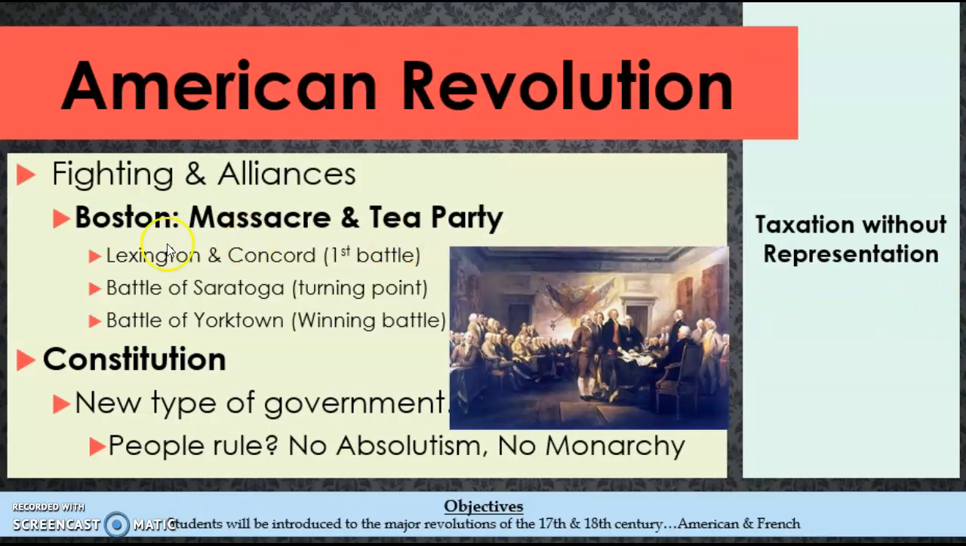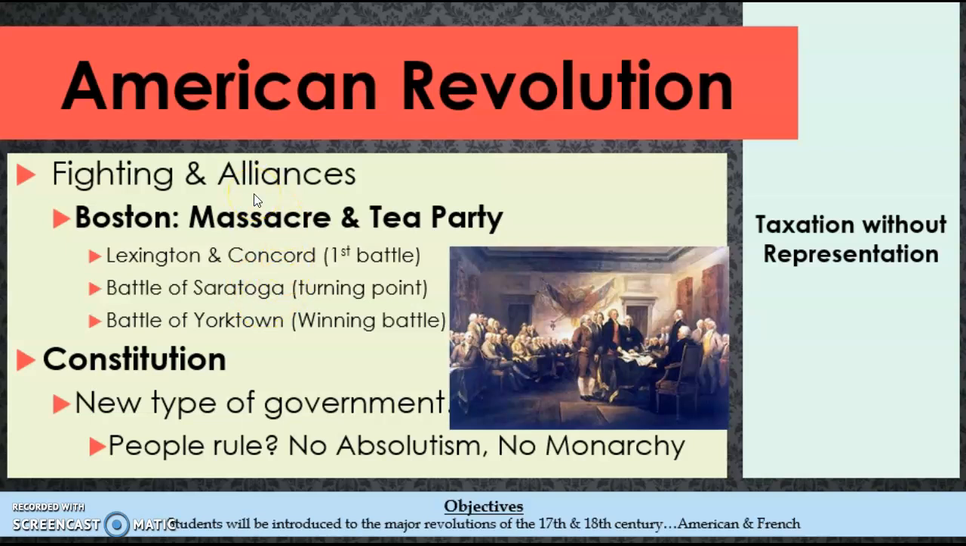Because of this, they began to get angry and fight back. And you had two major events that took place in Boston at this time that were caused and resulted in the revolution. First off, you have the Boston Massacre. This was a fight between British soldiers and Boston civilians. No one's quite sure who shot the first shot, but it did result in the death of multiple Boston civilians and very much angered the colonists.